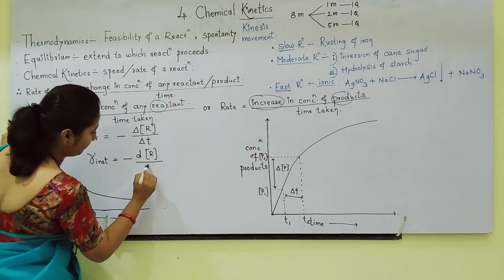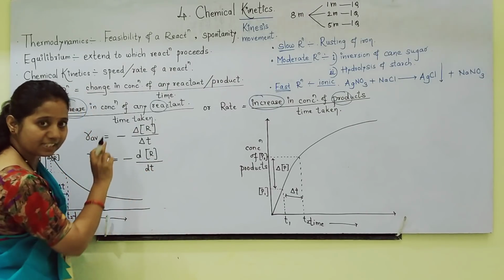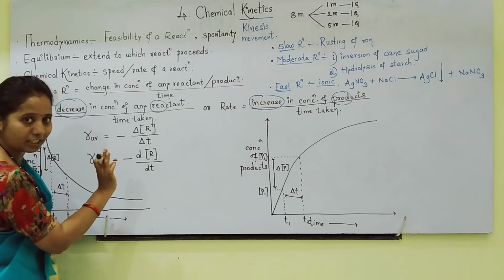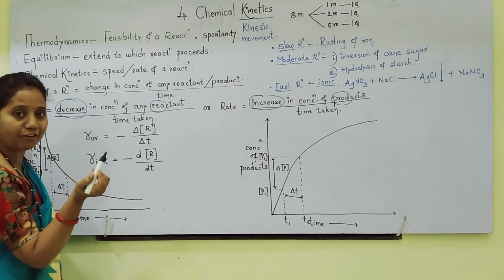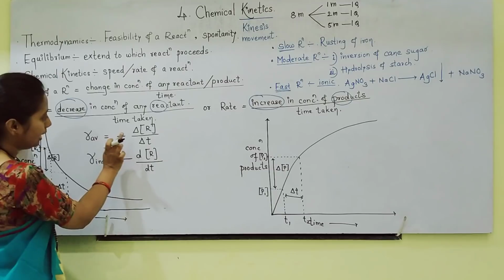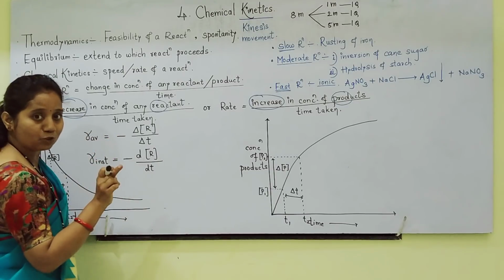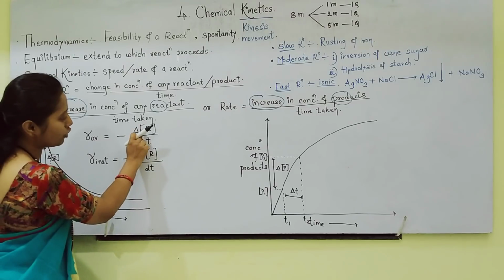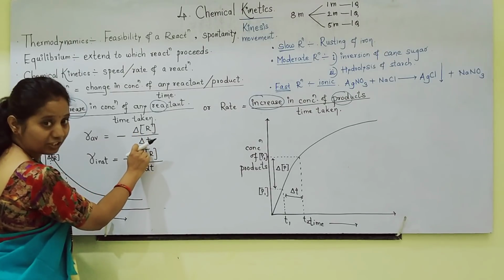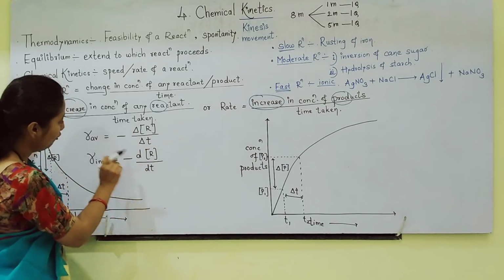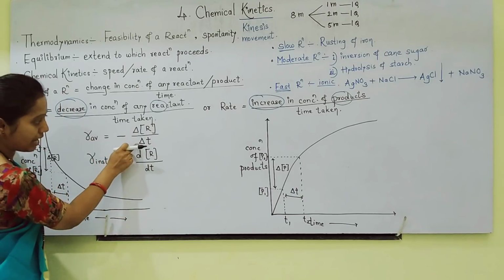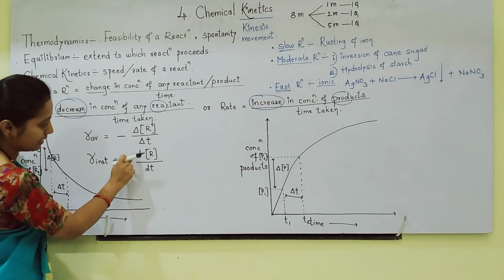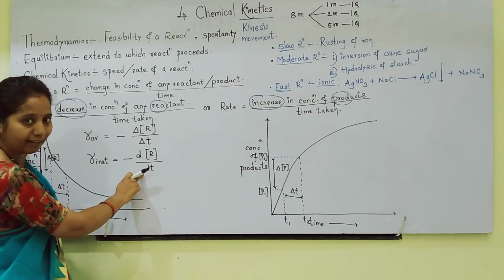You can see, students, a small difference is there. Got it properly? If you are writing rate of reaction with respect to reactant, you must give a negative sign, upside change in concentration of reactant divided by change in time. For average, use triangle. For instantaneous, use D. Fine.